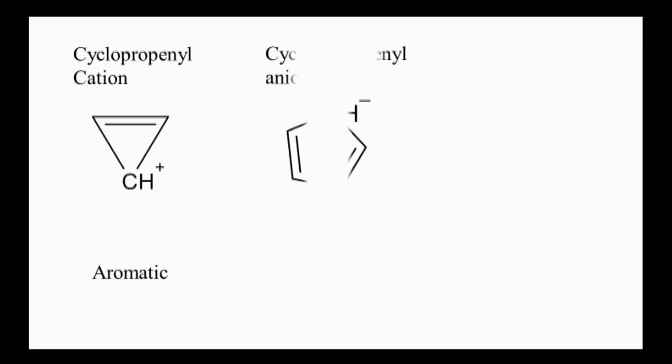Okay, next structure, cyclopentadienyl anion. Now in this case, there are two double bonds present in this structure, that means 4 pi electrons, and an extra pair of electrons is present on the carbon atom. That means this carbon has 2 electrons, so it becomes 6 electrons in the entire structure. So the value of n will be 1, and it is an aromatic structure.